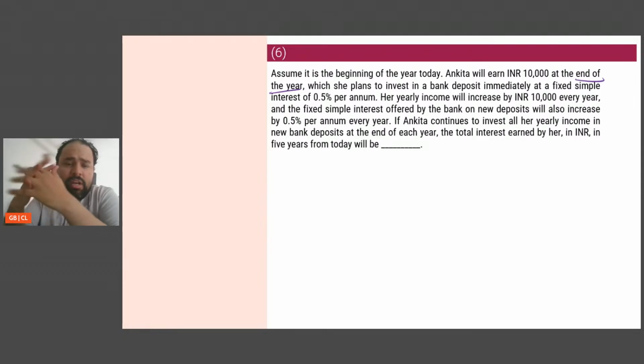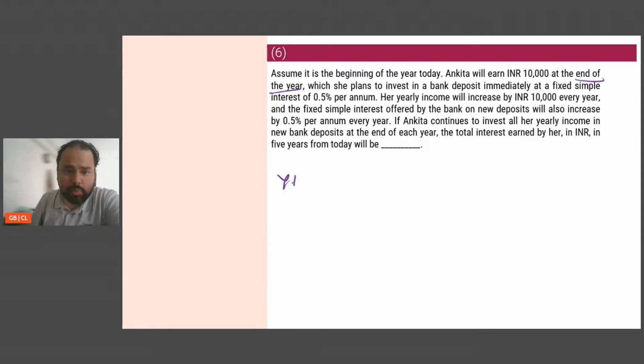So it's simple interest. It will keep increasing by 0.5. Okay. If Ankita continues to invest all her yearly income in new bank deposits at the end of each year, the total interest earned by her in INR in the 5 years from today will be. Okay, understood. So I have 5 years.